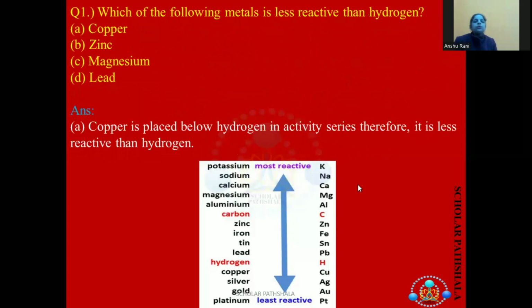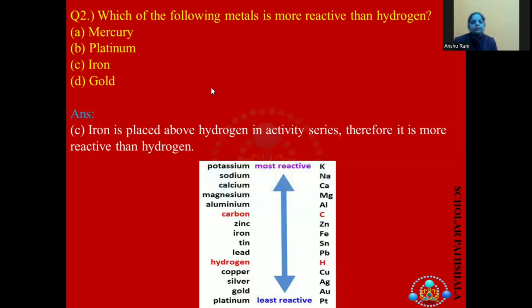First question is, which of the following metals is less reactive than hydrogen? We have copper, zinc, magnesium and lead. You have to see which out of them is less reactive than hydrogen, which comes below hydrogen. We have copper, silver, gold, platinum. Out of these, we have in the options copper. So we need to take copper as the answer.